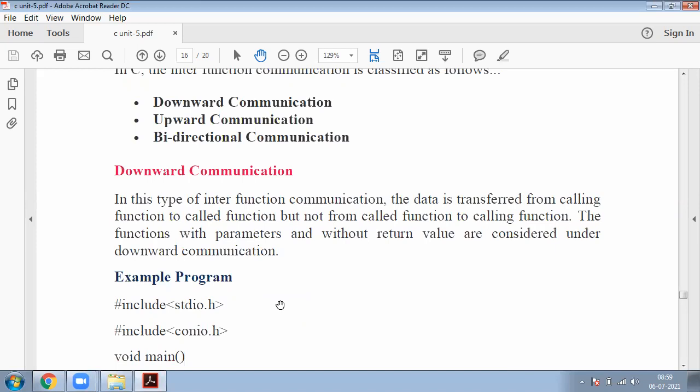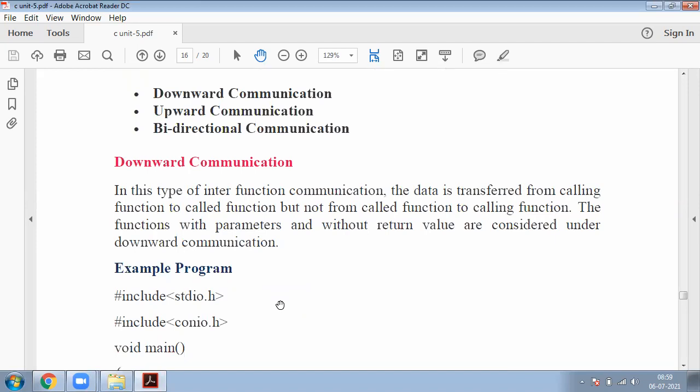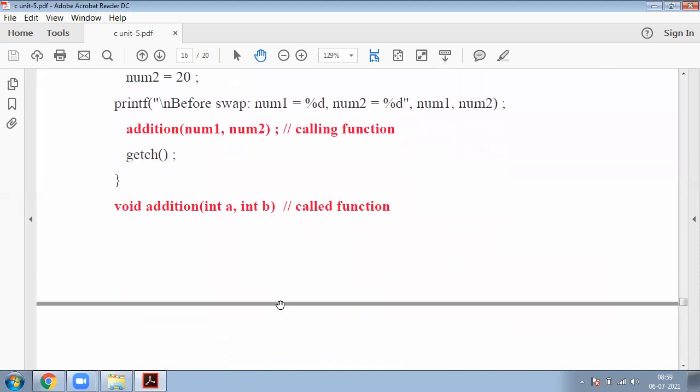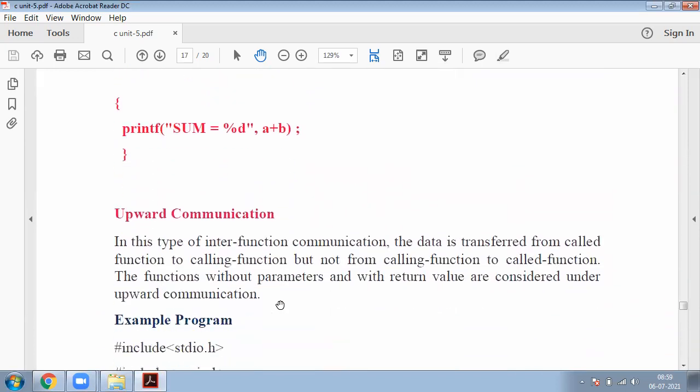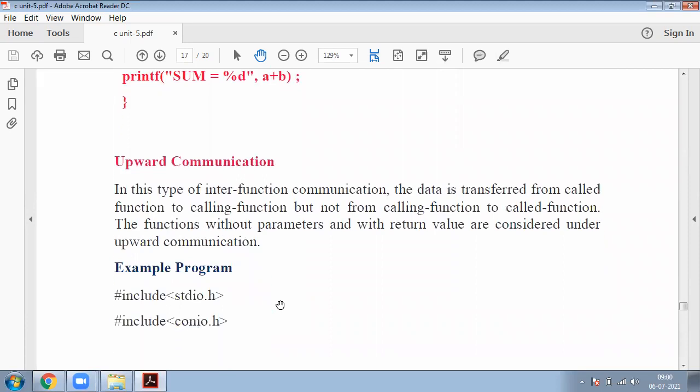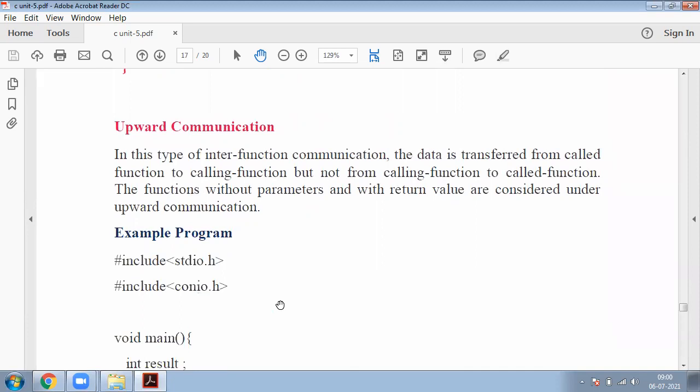That is the important point. Okay, now coming to upward communication. The reverse of this one is called upward communication. The reverse of downward communication is called upward communication. In this type of inter-function communication, data is transferred from called function to calling function.